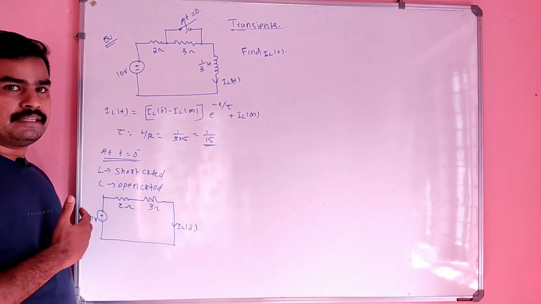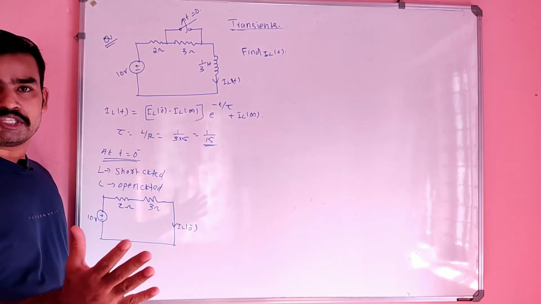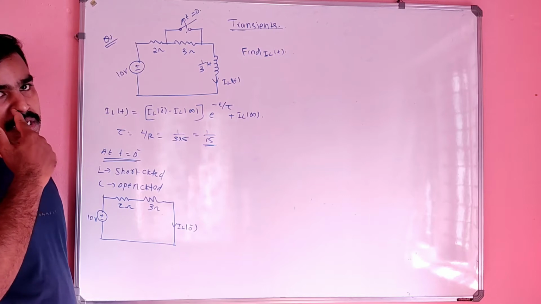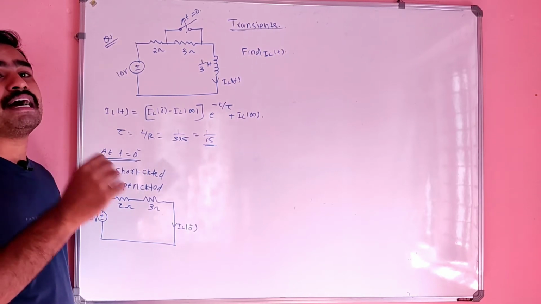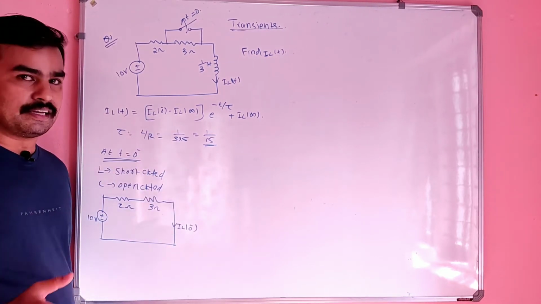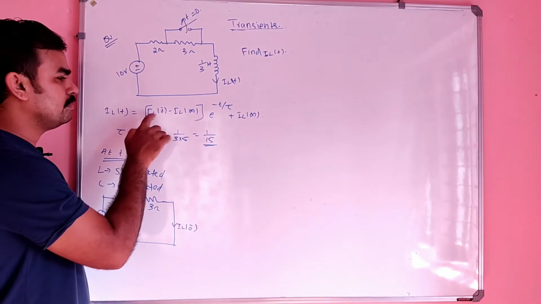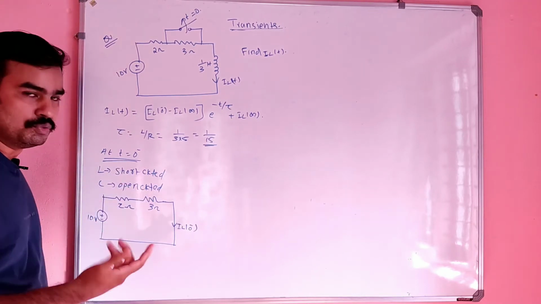Because I already explained that a capacitor is represented by a capacitor in series with a voltage source, and inductor is represented by an inductor in parallel with a current source. So for that representation, we have to know the initial value of current in inductor, initial value of voltage in capacitor. That is the meaning of doing this t is equal to 0 minus condition, or in other words IL of 0 minus we have to know, right? For that we have to do this.